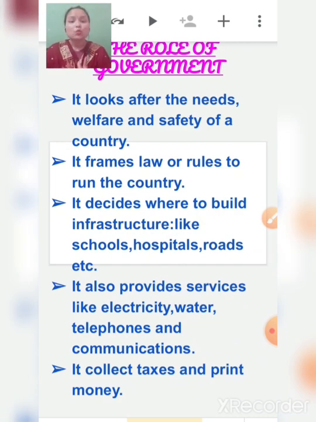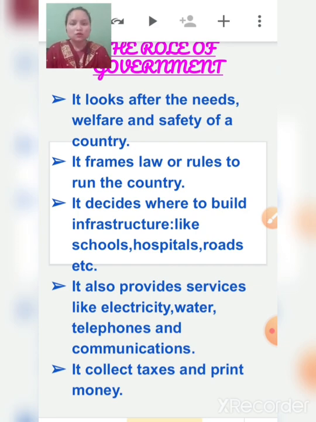It decides where to build infrastructure like schools, hospitals, roads, stadiums, airports, stations. These are all decided by whom? Government. Children, in school you might be thinking that our school has also been built by the government.